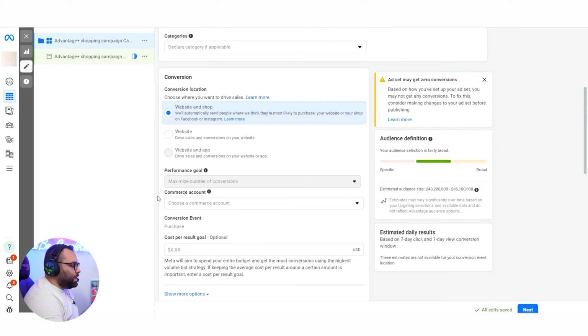What I have seen is that they're adding cost caps now in Advantage Plus campaigns. And to me, this is a little bit concerning, because cost caps need a lot of ads where you put different cost caps in order to test different things. And we have only a limit of 7 Advantage Plus campaigns on each ad account. How are you going to do cost caps in Advantage Plus campaigns?